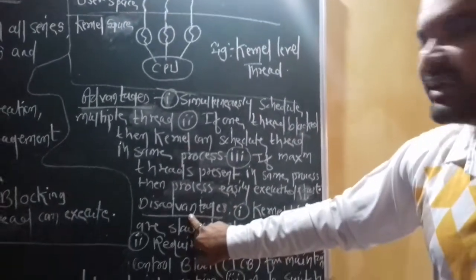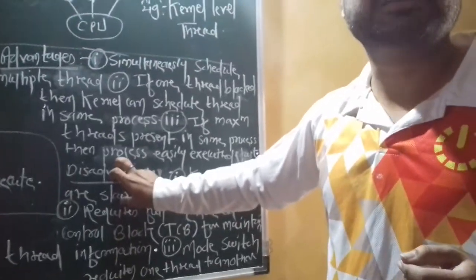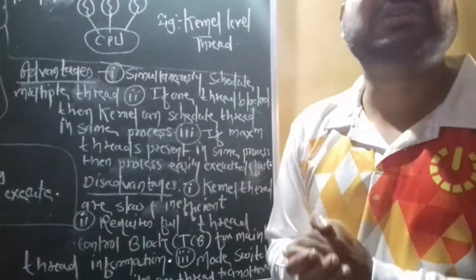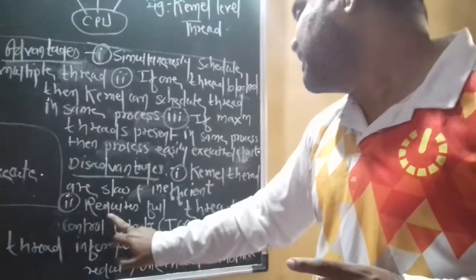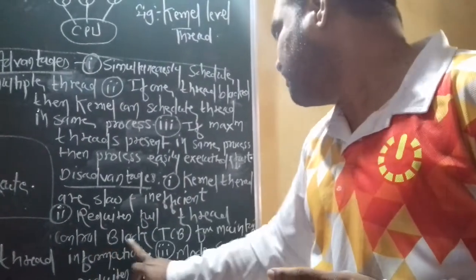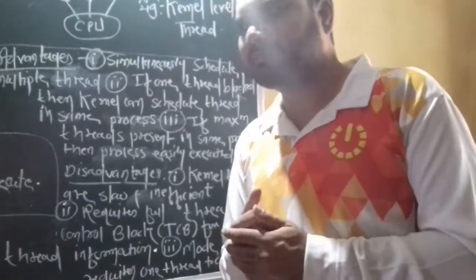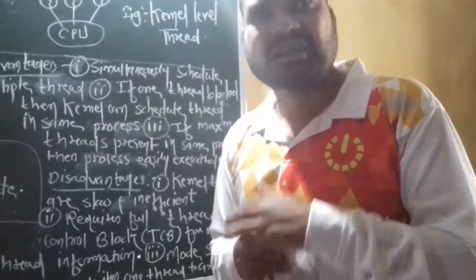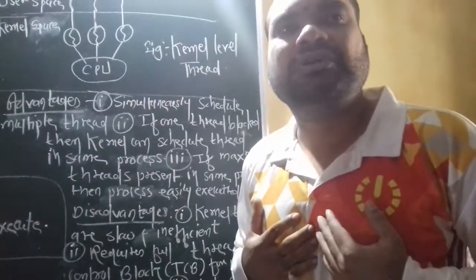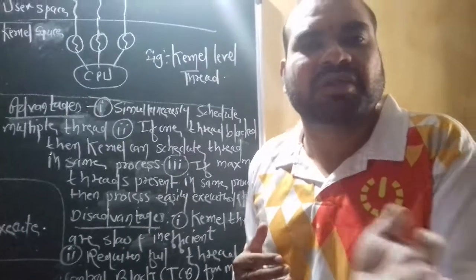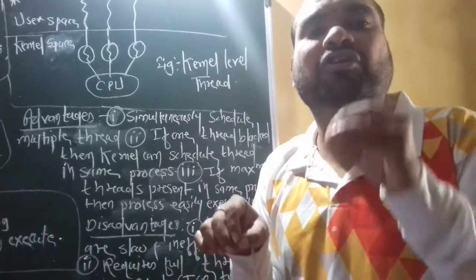The next point is the disadvantages. The first one is that kernel threads are slow and inefficient. When the kernel creates a thread, that process is very slow compared to user threads, and inefficient. The second disadvantage is that it requires a full thread control block, like a TCB, to maintain the thread information. When the kernel creates threads for a particular program or process, it has to maintain the thread information properly and successfully at its level. That is a very important task, and that is exactly the drawback or disadvantage.